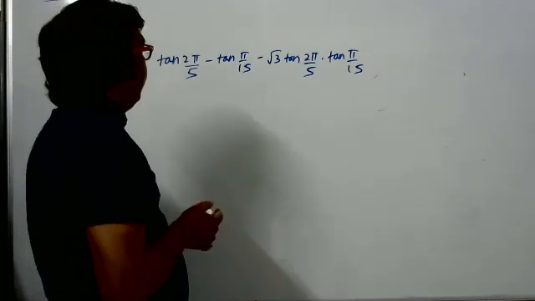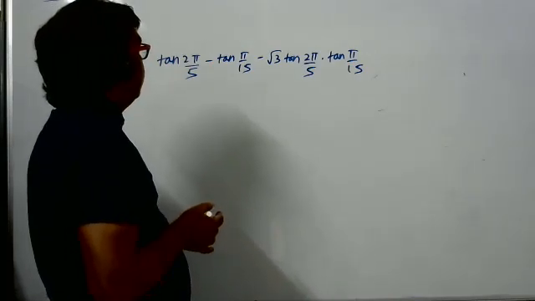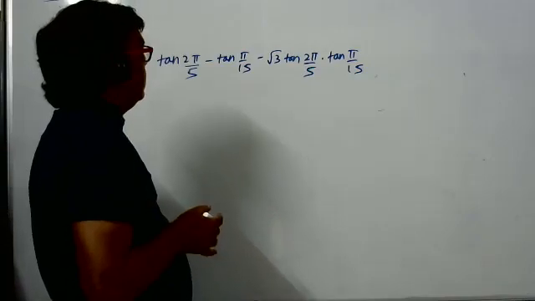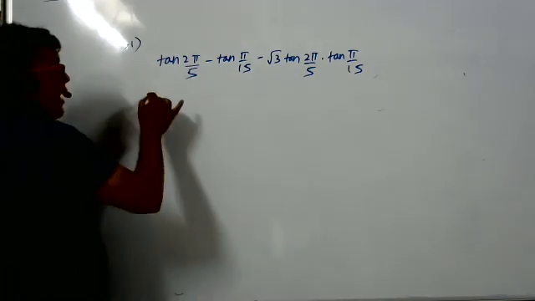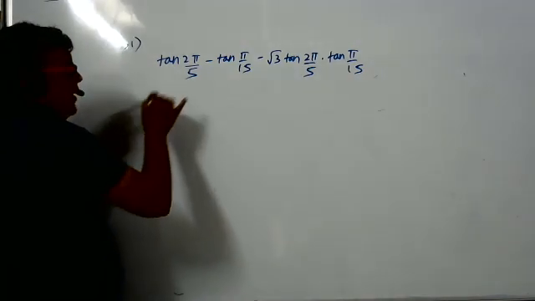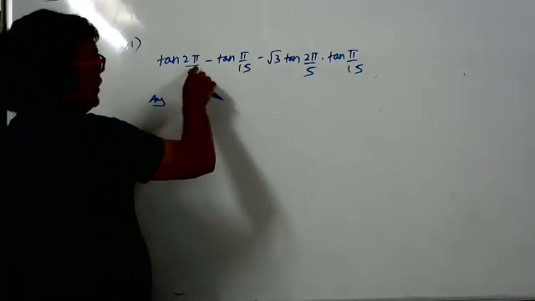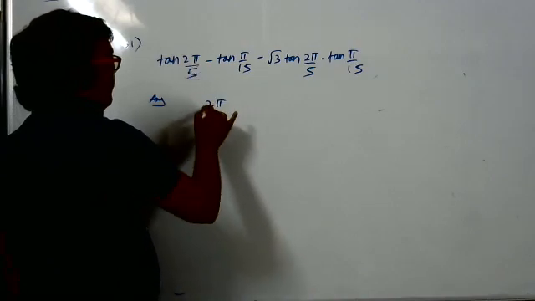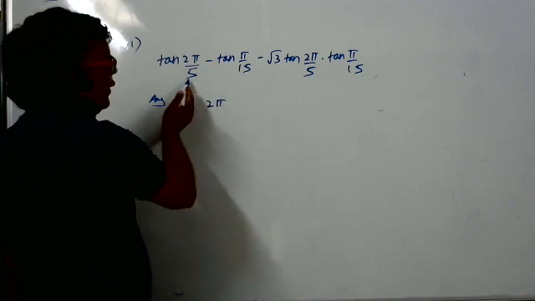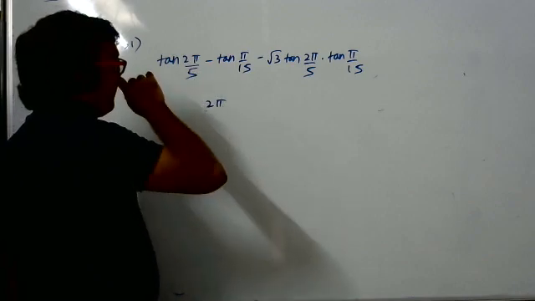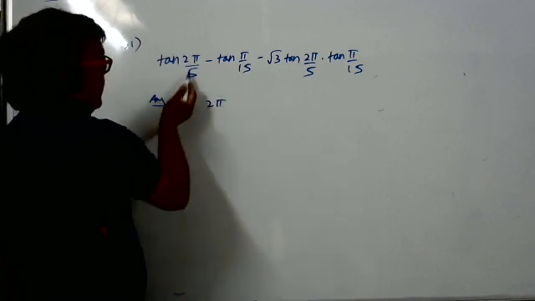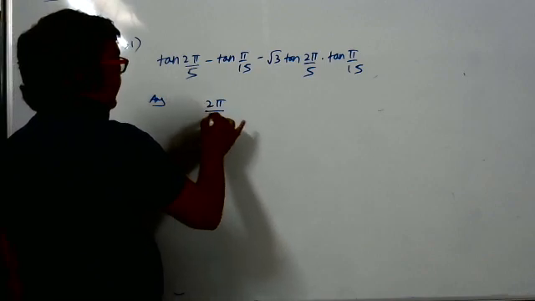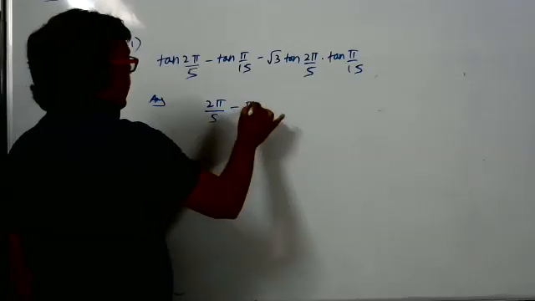I feel it is an easy sum. This is like the tan A minus B formula. This type of sum we have done while studying. See here, what is the difference between 2 pi by 5 and pi by 15? 2 pi by 5 minus pi by 15, how much?